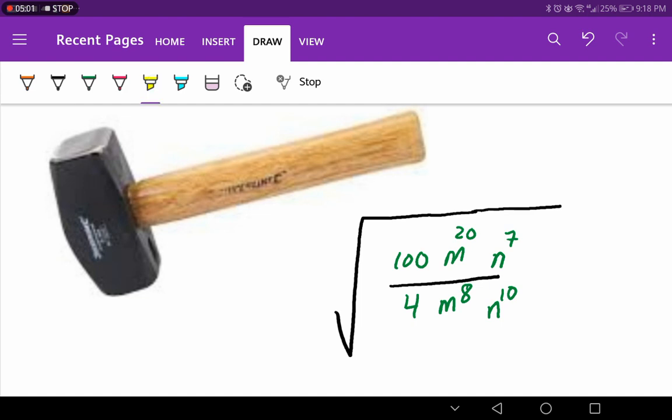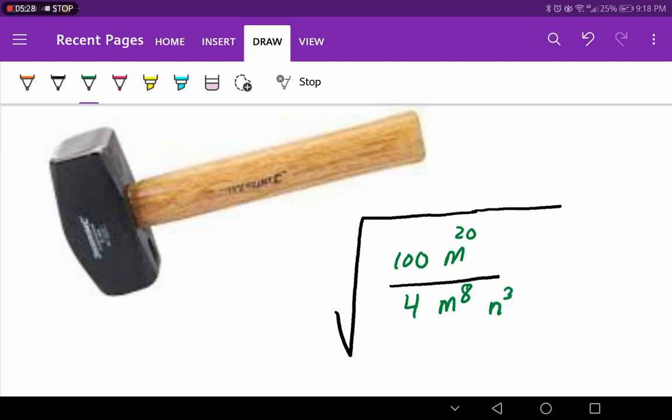So what do we have to do? First of all, the easy part. This n with power 10, how many n's do I have down here? I have 10 n's, and up I have 7 n's. So I will eliminate 7 n's from 10 n's, and what is left to me is n with power 3. Are you happy with that?